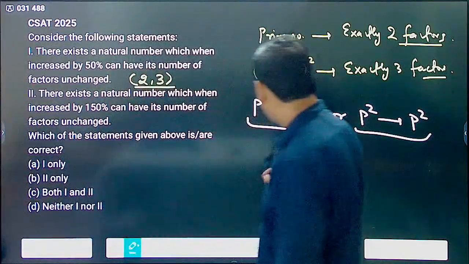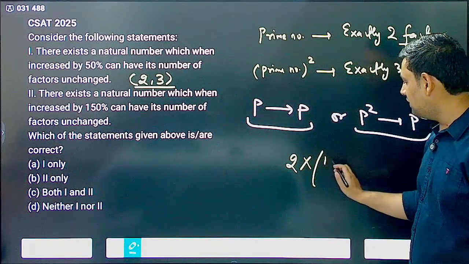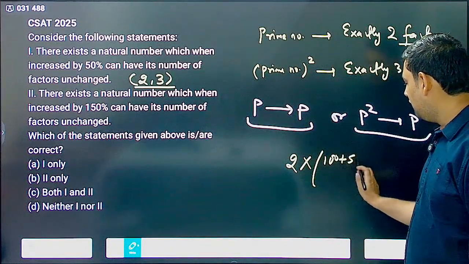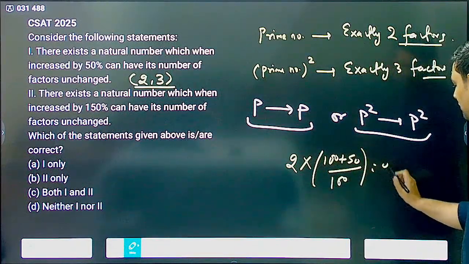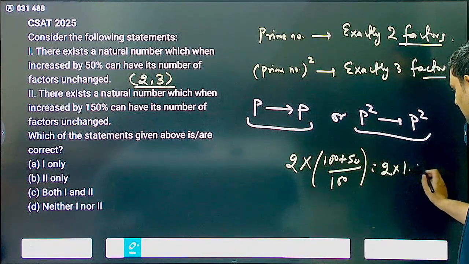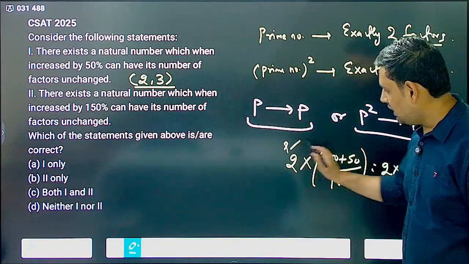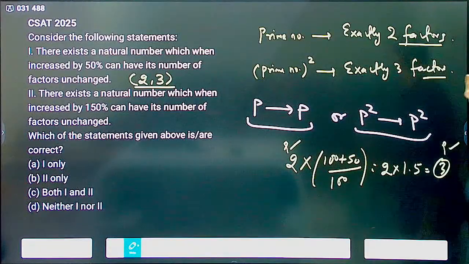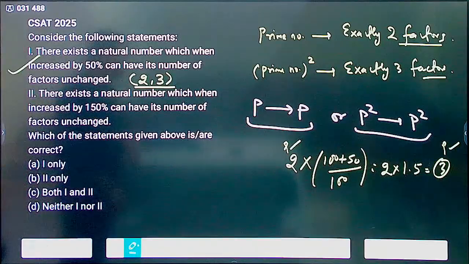So now you have 2. This is increased by 50%. 50% increase means what? 100 plus 50 by 100. That is equal to 2 into 1.5. 1.5 into 2 is 3. Now 2 is a prime number. Yes. 3 is also a prime number. Yes. Number of factors, exactly 2, didn't change. This is correct. Then there exists a natural number which when increased by 150% can have its number of factors unchanged.